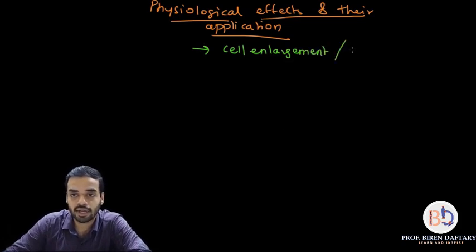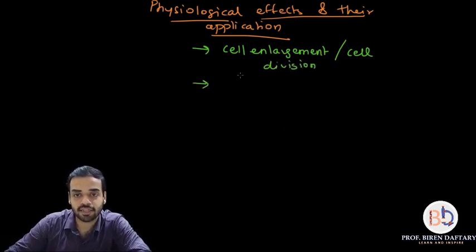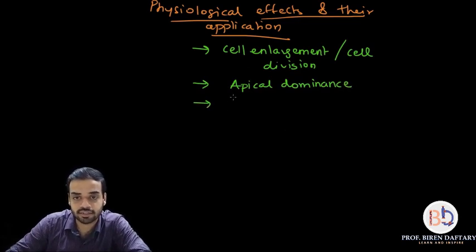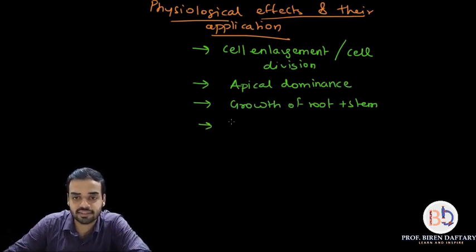Okay, and also I have told you cell division. The second application is called apical dominance, so I'm going to explain that. Then the third application is growth of stem. I'm just writing down points over here, I will explain all these points. Then next, it is used in tissue culture.